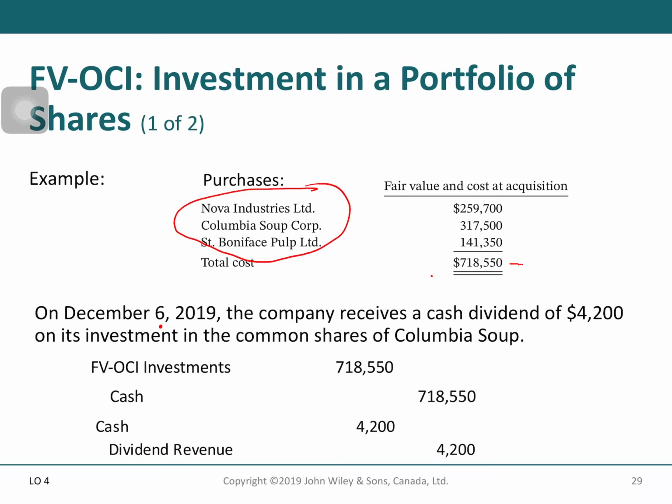For fair value OCI, you implement this one if you have an investment, but the investment is held until maturity, not for trading. So in this case, for this example, you receive a dividend. So you will record cash 4,200 and dividend revenue 4,200.